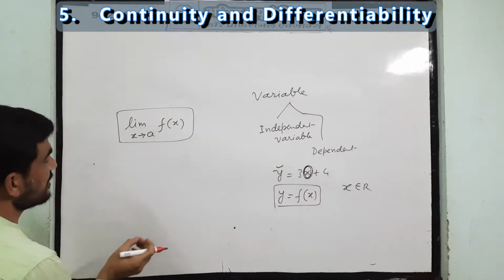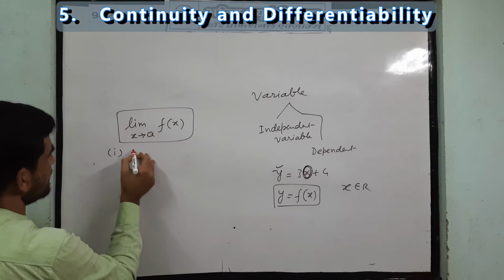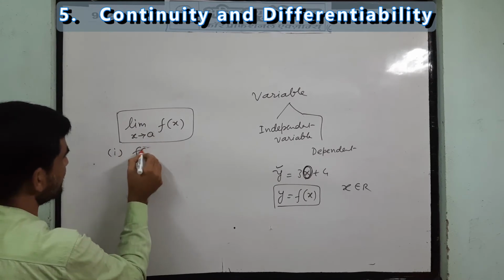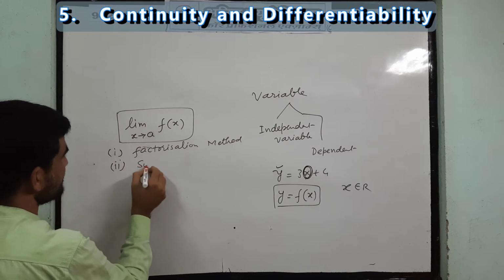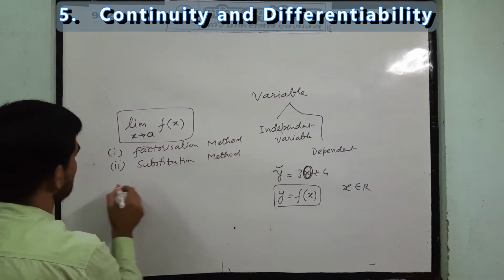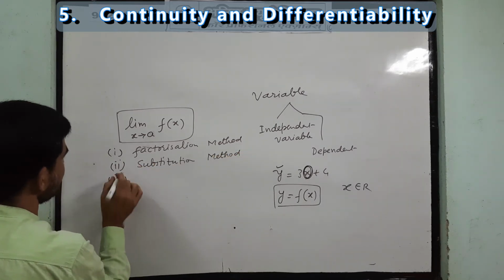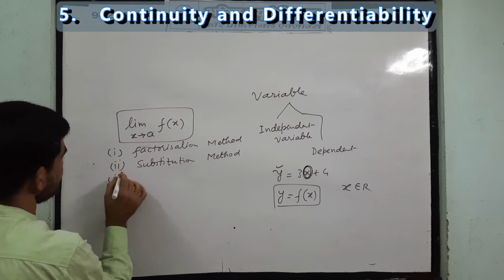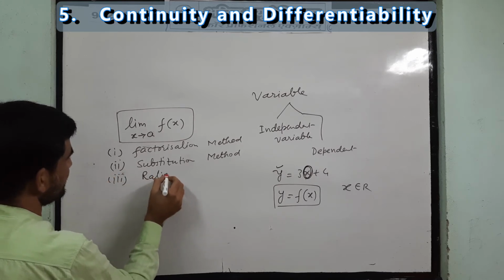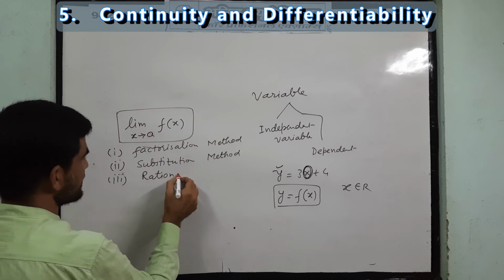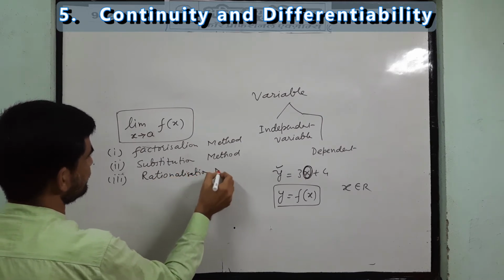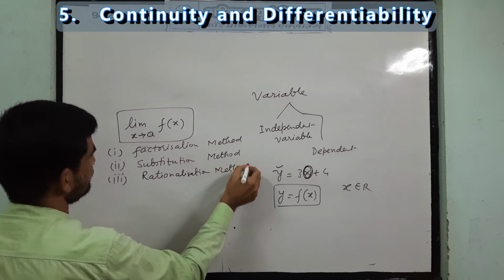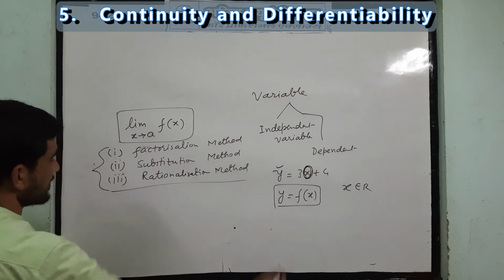Just take a recall. One of them is the factorization method, you also studied the substitution method, and the third one is the rationalization method, that you studied in 11th class.